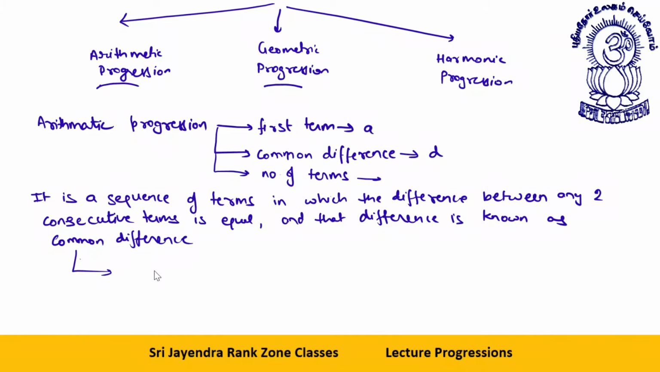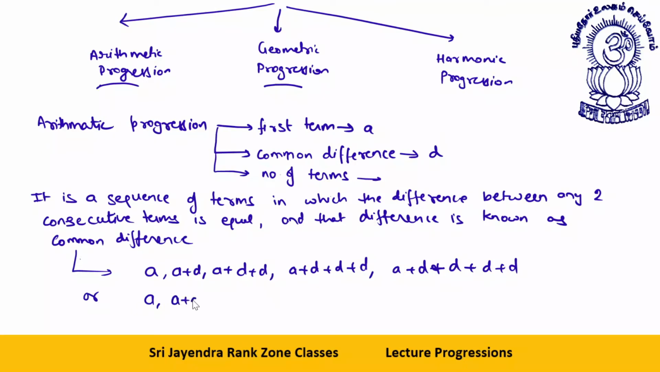It is denoted by, see, first term is a, then the second term will be a plus d, then the next term will be a plus 2d. Each time I'm adding the common difference. So the terms are a, a plus d, a plus 2d, a plus 3d, a plus 4d, a plus 5d.